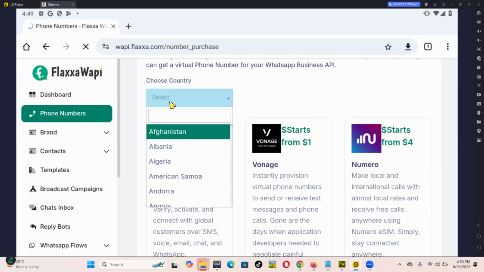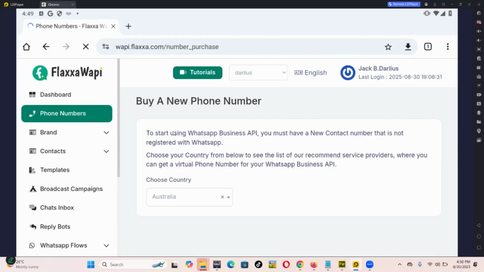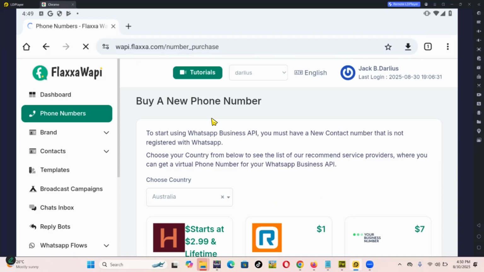Okay, and you can choose any number from any country. The number is crucial if you're going to do a business WhatsApp configuration. You can't use your existing business number. You have to get a new number. Maybe that may be inconvenient to some people, but you need to have a new number.